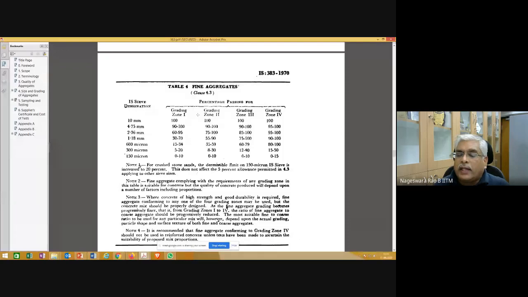So let's say we got some sample, or we plan to use a particular sand coming from a particular source, and we did sieve analysis, and after comparing with the guidelines or ranges given in this table, the particular sand that we are planning to use falls in zone 1, zone 2, zone 3, or zone 4.